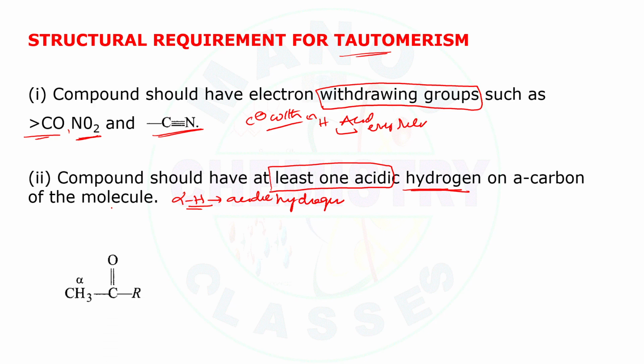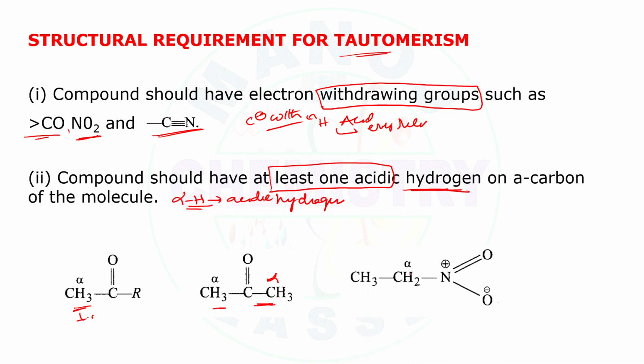For example, here I have given a ketone. Here is one alpha carbon which is acidic in nature. Here there are two acidic positions, this one and this one, both can act as acidic. Here this one is also acidic due to the presence of the electron withdrawing nitro group. These are some examples of acidic protons.